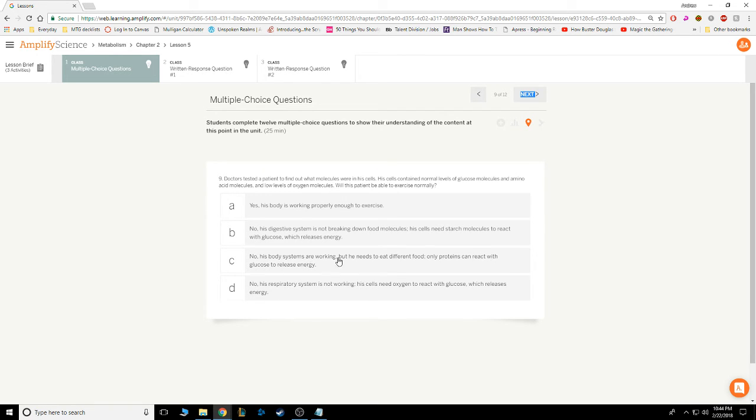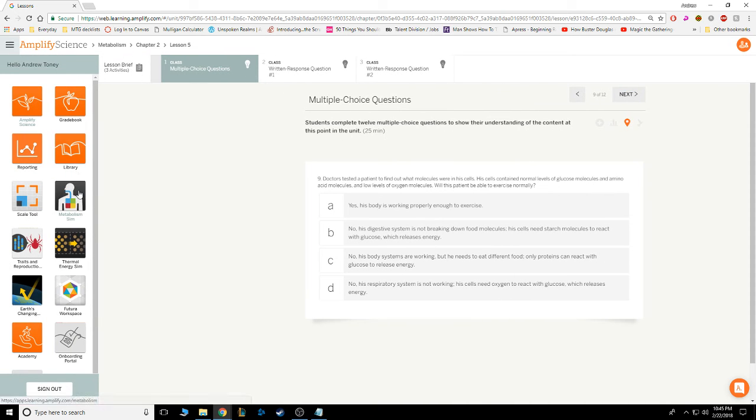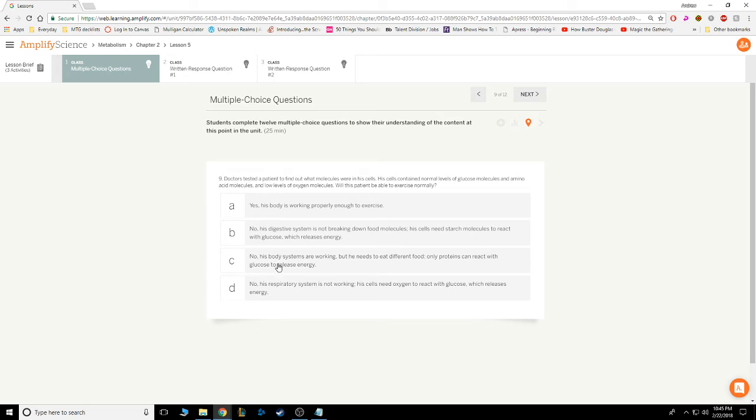C. No, his body systems are working, but he needs to eat different foods. Only protein can react with glucose to release energy. Again, for the same reasons as B, we can eliminate this answer because that's not true. Oxygen reacts with glucose to release energy. And again, if you haven't seen that, you can click on these 3 little bars, open the sim, and see it for yourself. Let's go to part D then, knowing that B and C are wrong.